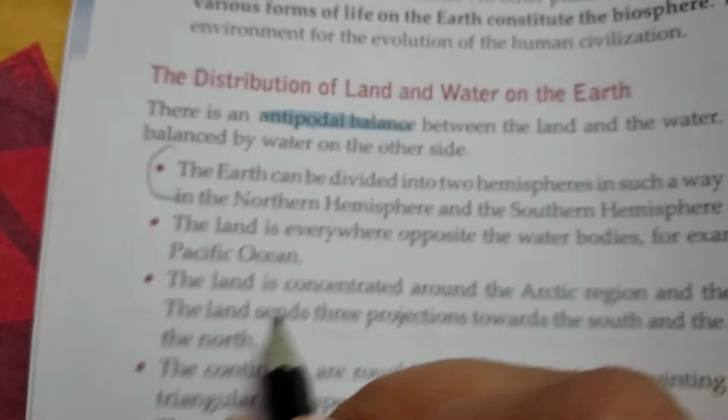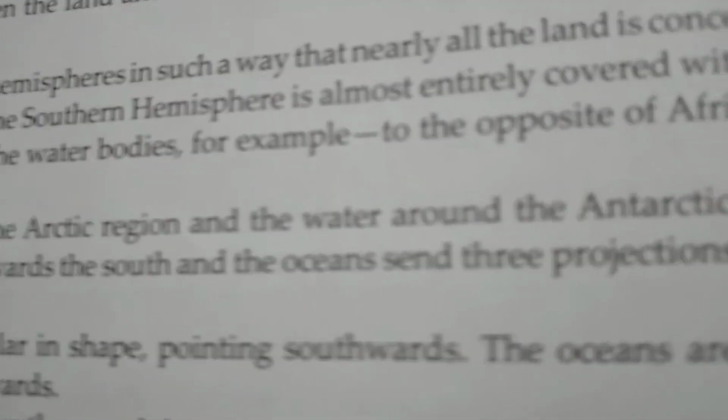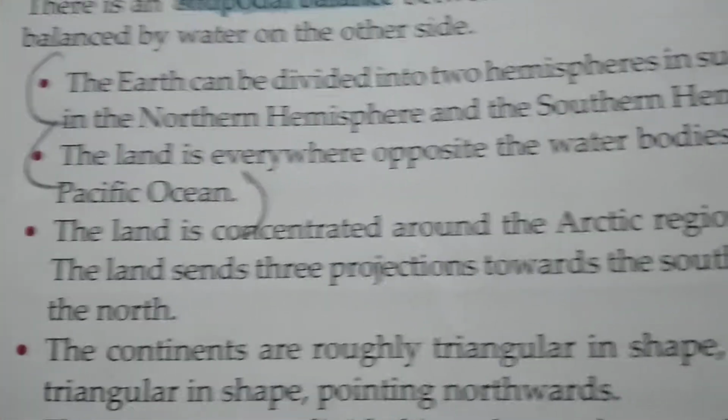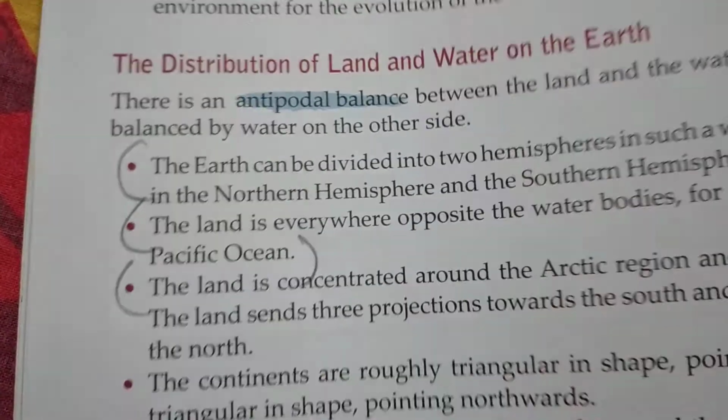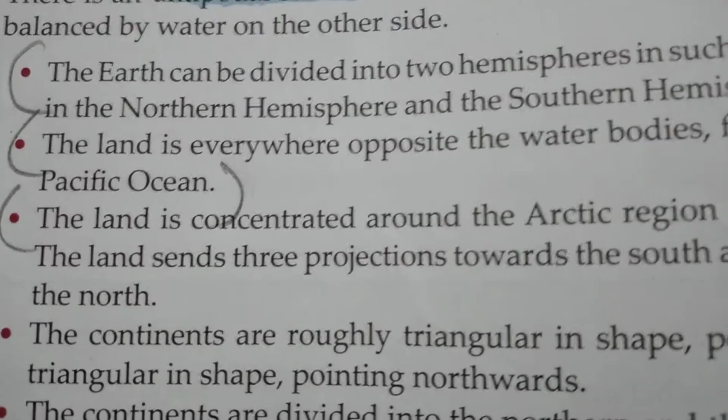Now the second point starts here. The land is everywhere opposite the water bodies. For example, to the opposite of Africa is the Pacific Ocean. Now the third one, the land is concentrated around the Arctic region and the water around the Antarctic regions. The land sends 3 projections towards south and the ocean sends 3 projections towards the north.